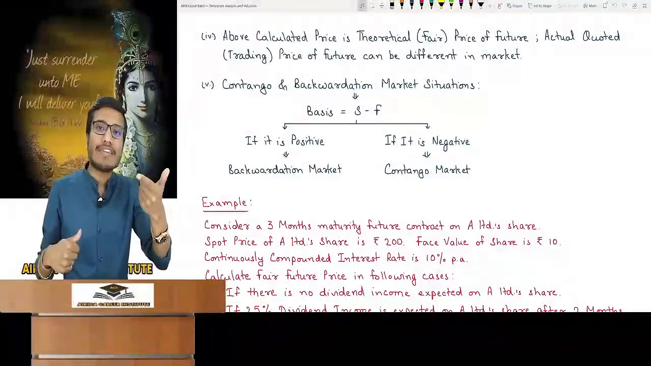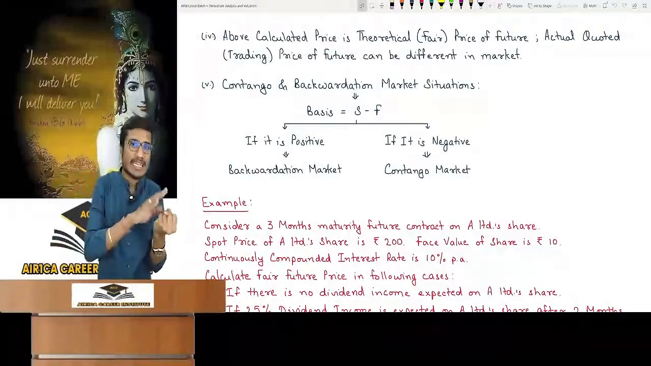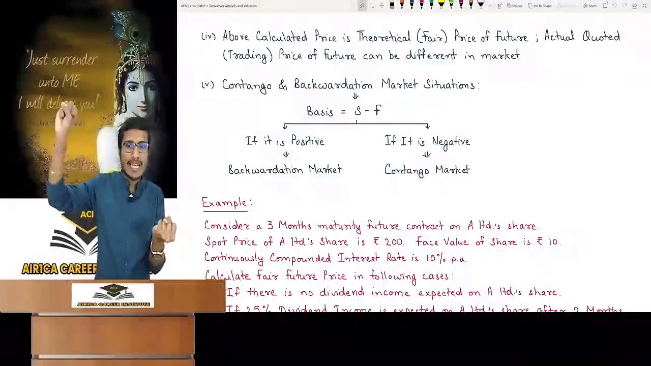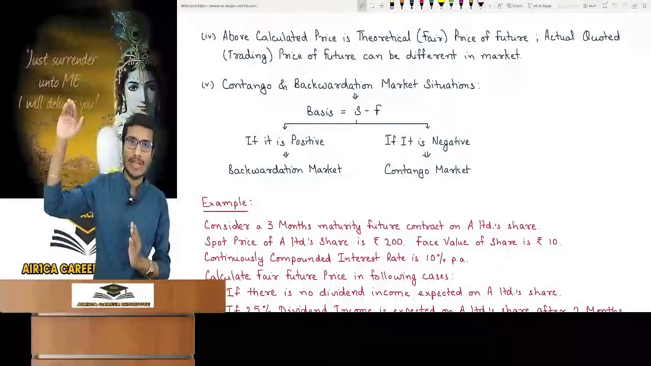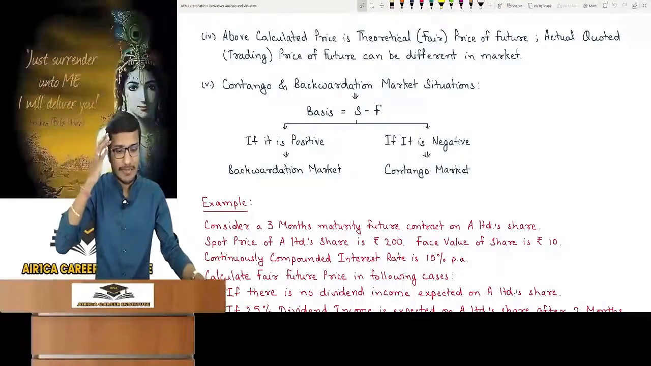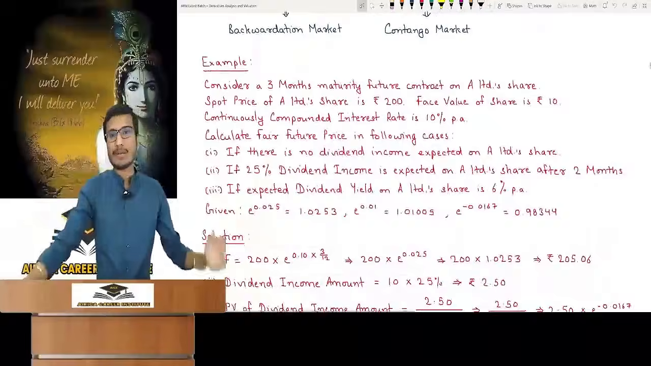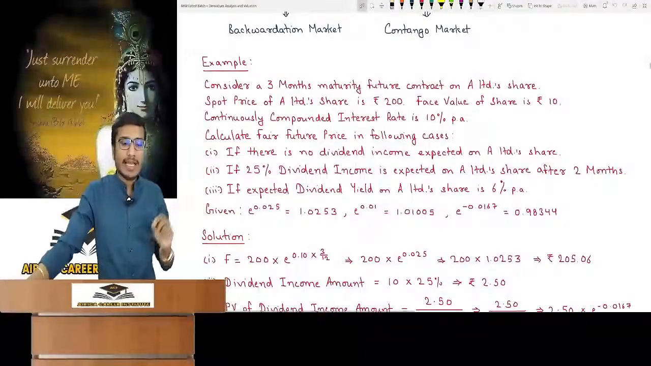Similarly, if S minus F is negative, then the underlying asset spot price is low and the future price is high. It means that the market is going upward, in contango. Normally, you will get contango only in practical life. An example will give you much more clarity on this topic.